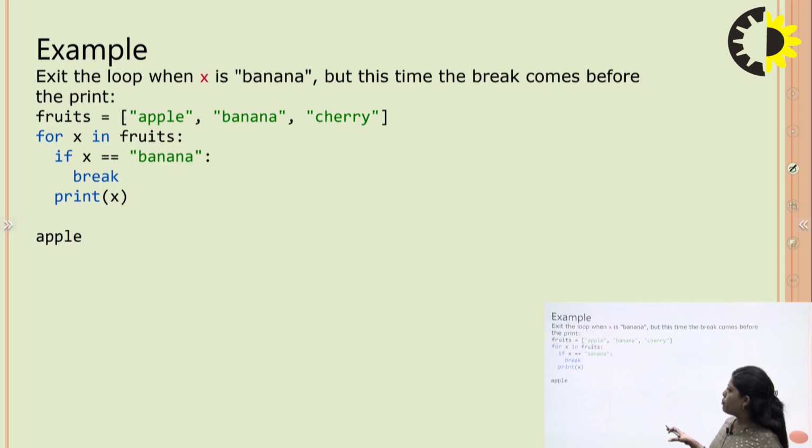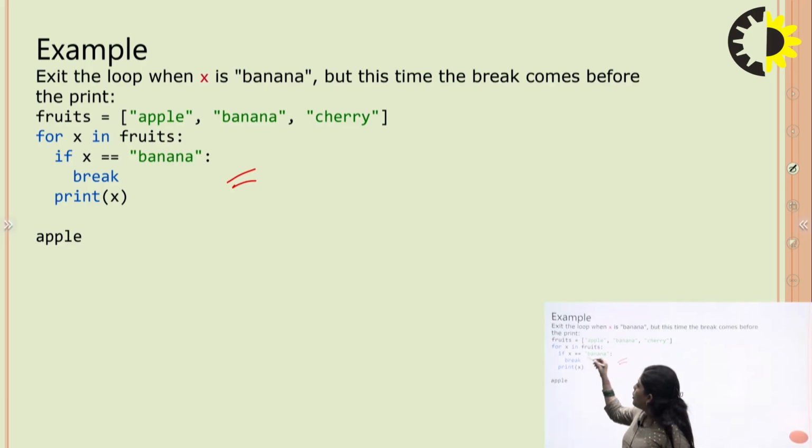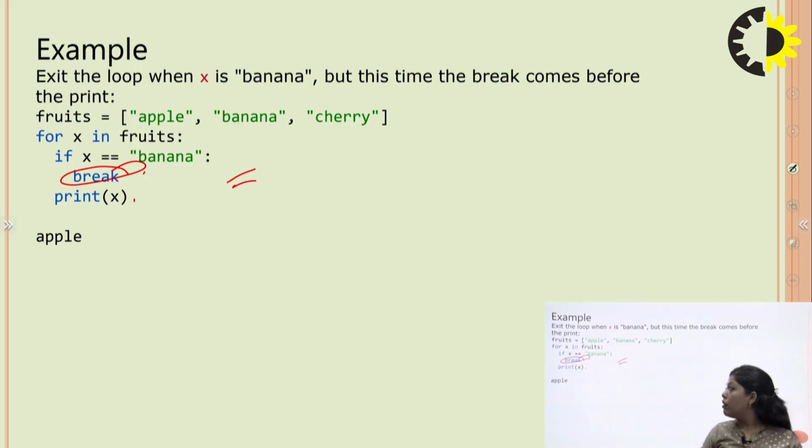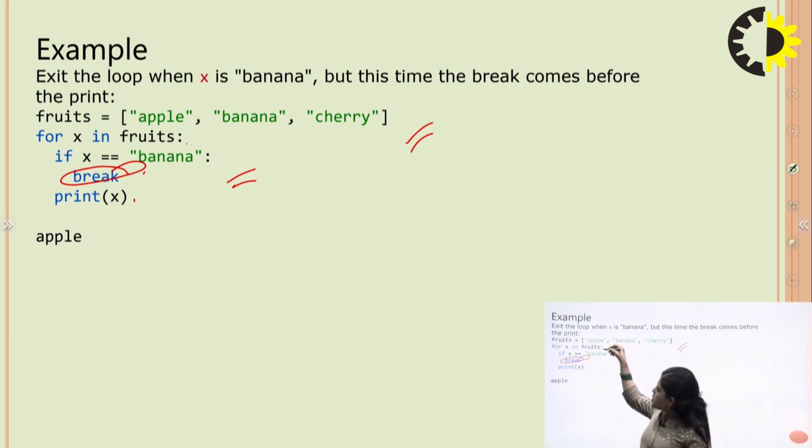There is also another example of the break statement. In this, the condition is to exit the loop when x is banana, but this time break comes before the print. In that example, the break keyword comes before the print command. For example, we have a list called fruits equal to apple, banana, cherry. For x in fruits, and after that we give the condition if x is equal to banana, and then we write the break statement and then the print statement.